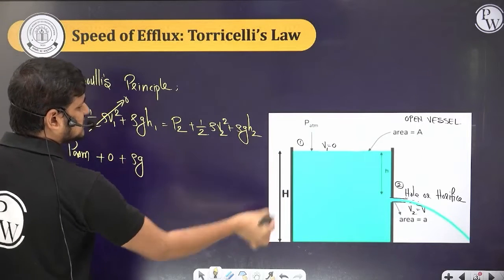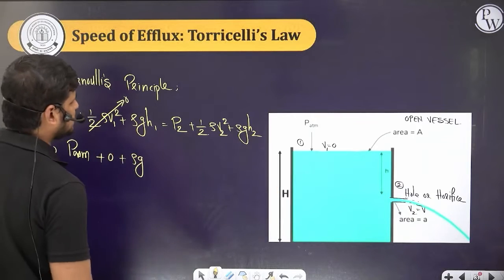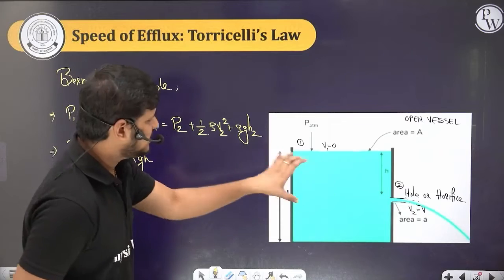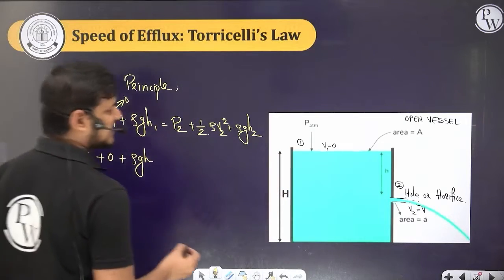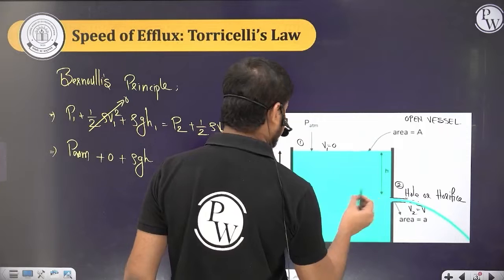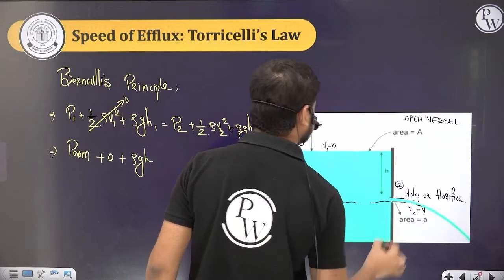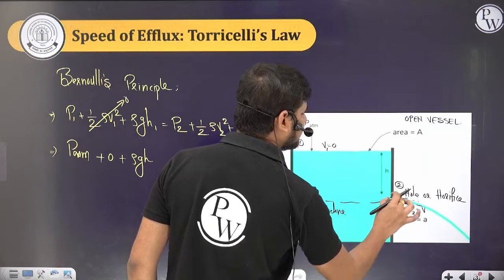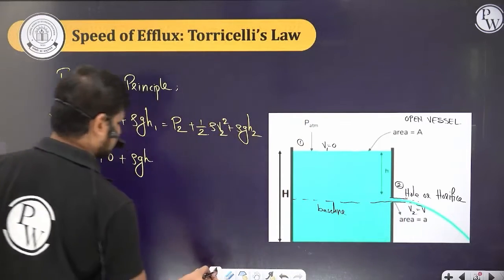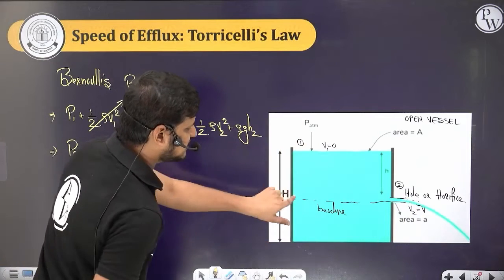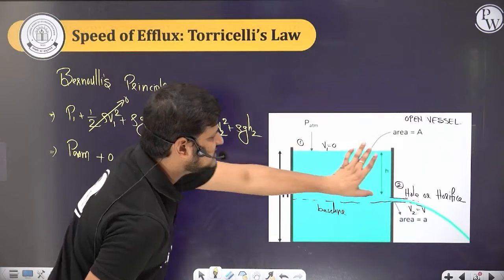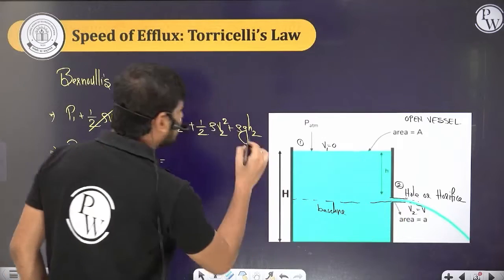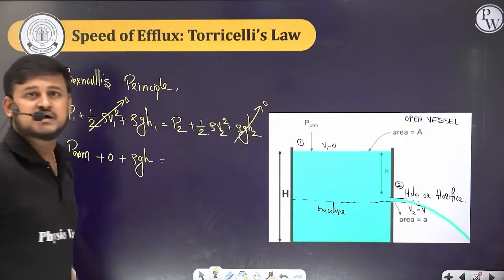Let's consider the total height to be h. For h2, let me consider this as the baseline. From this baseline the water level is at a height h, and as it is the baseline, h2 becomes 0, so this term also becomes 0.